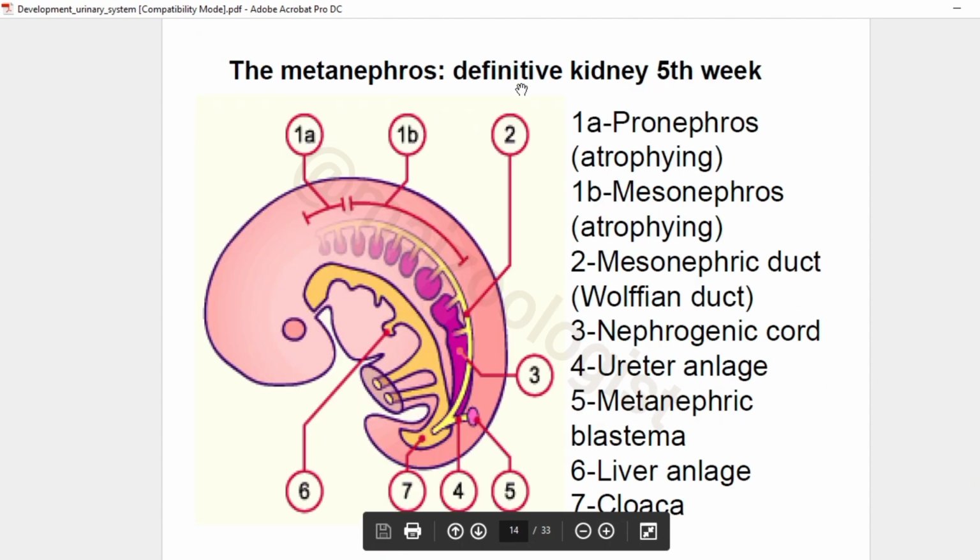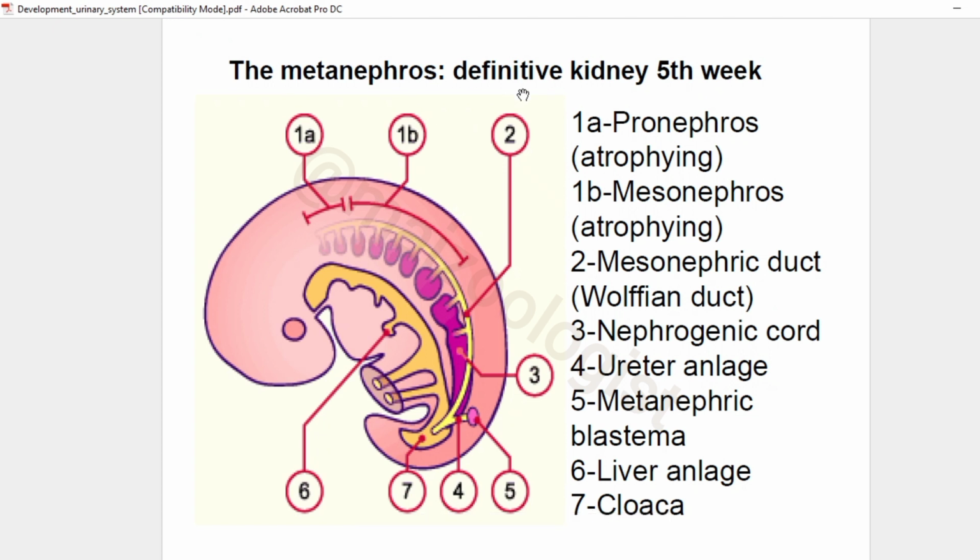Here is another diagram, but this is of the final stage, the third stage, the metanephros, and it is the definitive kidney in the 5th week of human embryonic development. Here at 1A we have pronephros, which is atrophying, or regressing, and 1B shows the mesonephros, which is also regressing.